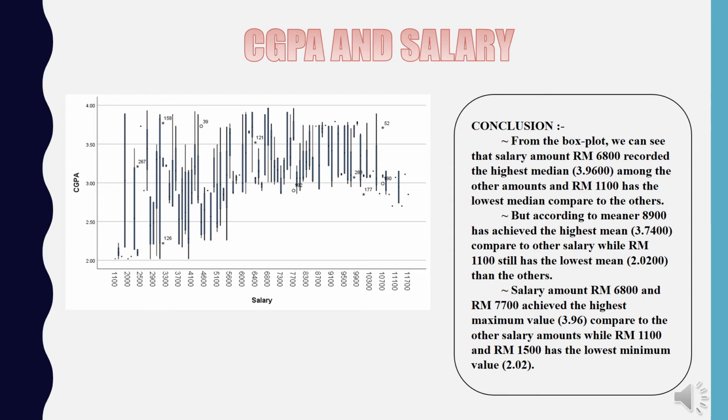the lowest mean. Salary amount RM 6,800 and RM 7,700 achieve the highest maximum value, which is 3.96 compared to the other salary amounts, while RM 1,100 and RM 1,500 has the lowest minimum value, which is 2.02.